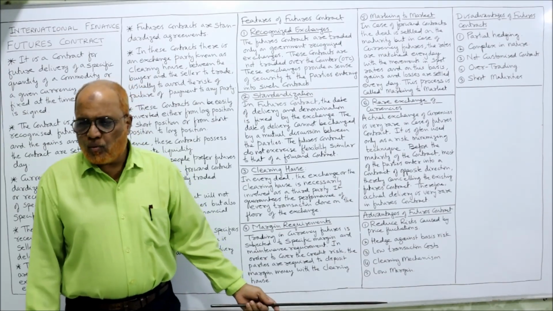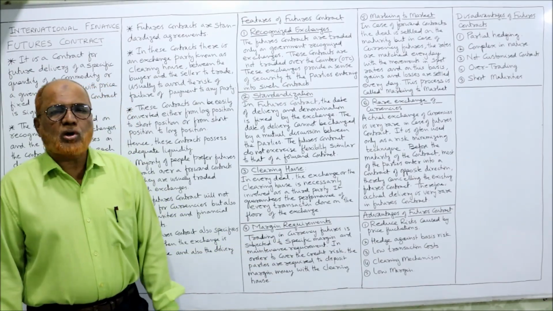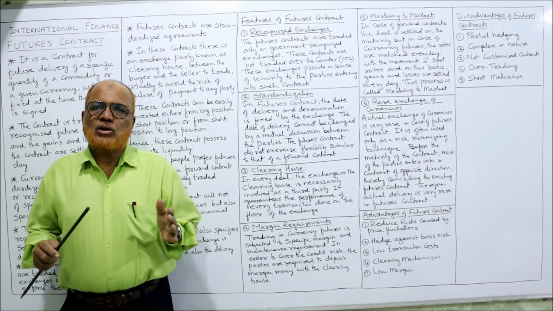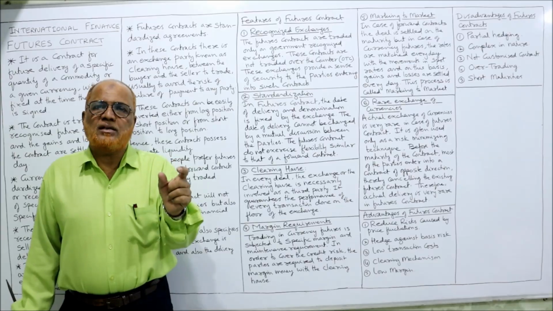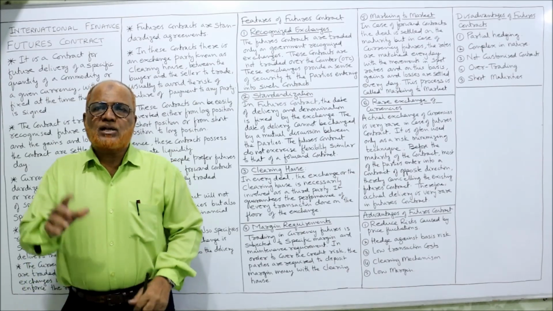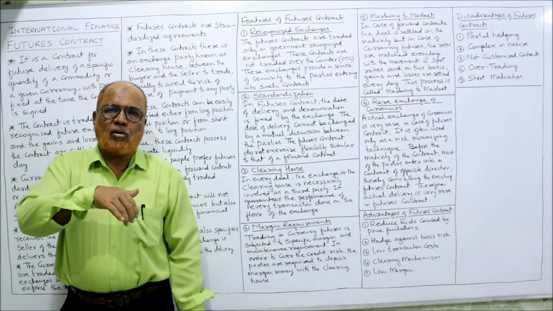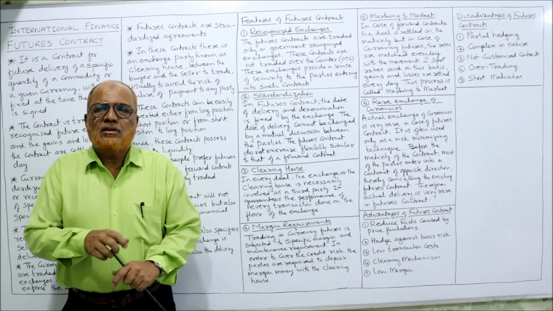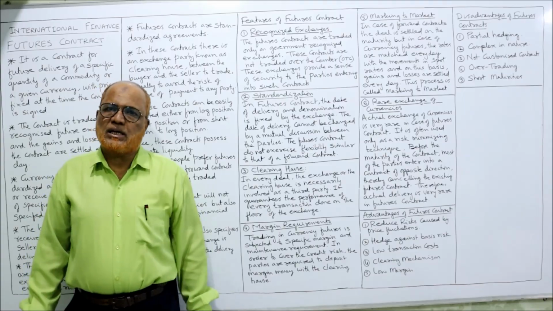Now advantages. There are a few advantages; limitations are also there. Advantages: reduce risk caused by price fluctuation. Every multinational company is exposed to the risk of price fluctuation. The exchange rate may fluctuate, due to which the company may gain or the company may lose. To protect the business, this futures contract is one of the important tools and techniques.